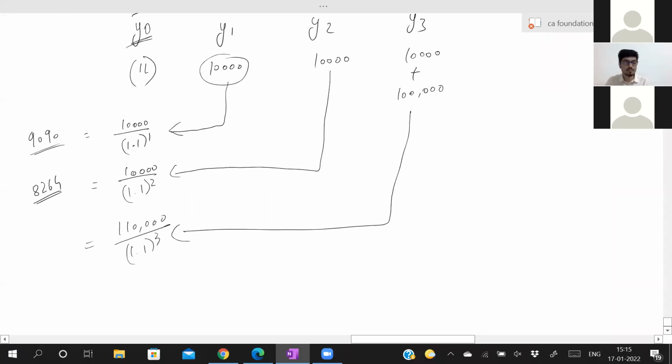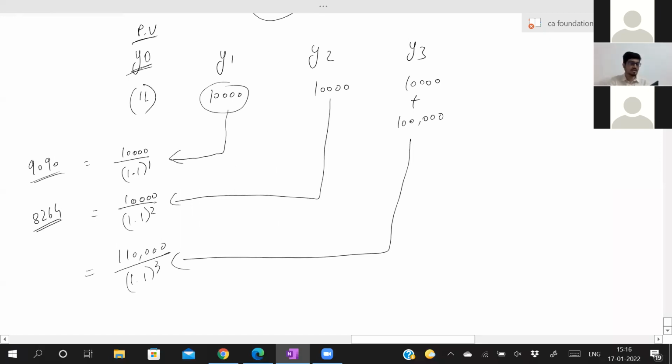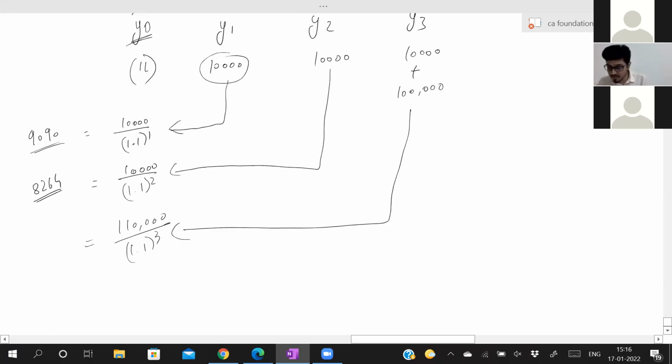If you want to verify 9,090, put 9,090 in your calculator. If this is the amount I have today, what will be my amount after 1 year if my interest is 10%? 9,090 into 1.1, I will get 10,000. If today I have 8,264, how much will I get after 2 years? 10,000. If I'm getting 1,10,000 after 3 years, how much is the present value?